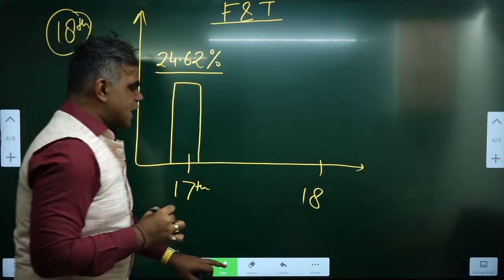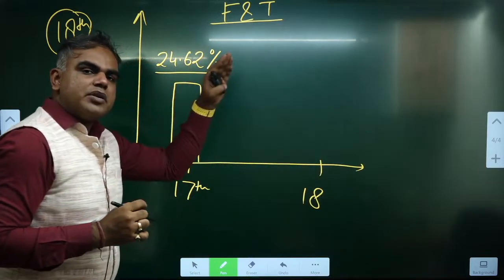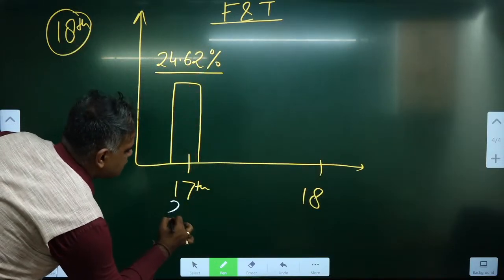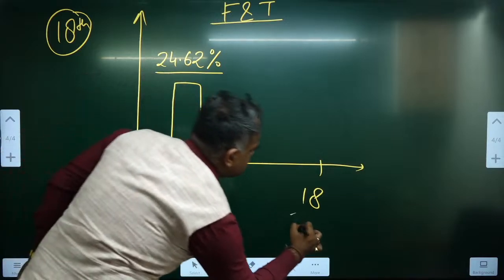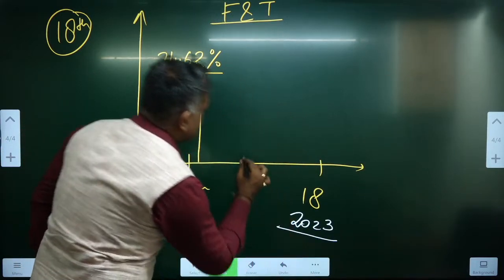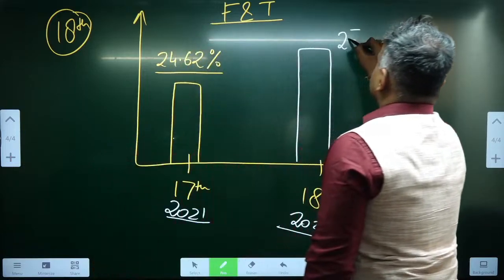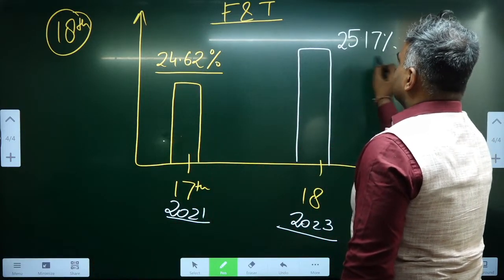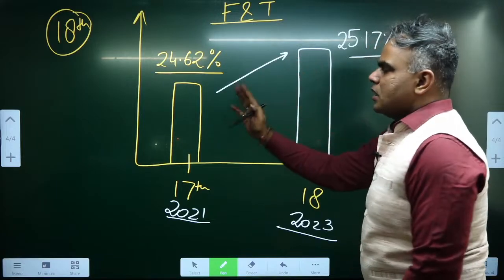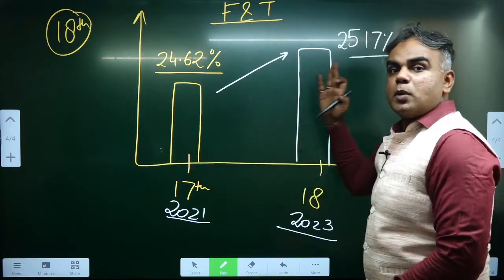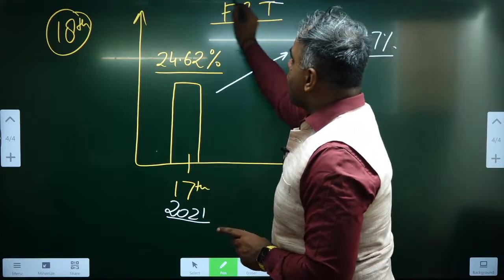So the natural question is, has the forest and tree cover increased? This 17th is 2021, this is 2023. Here, of course, there is an increase. So the first fact to remember: from 2021 to 2023, there is an increase in forest and tree cover.